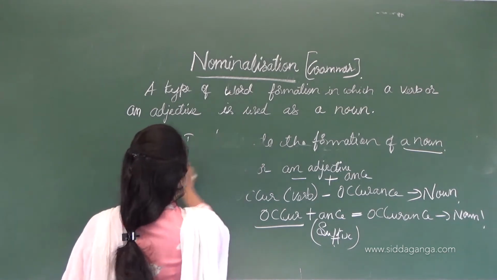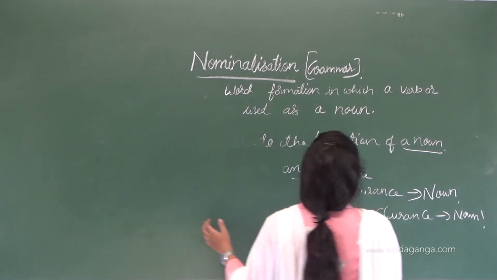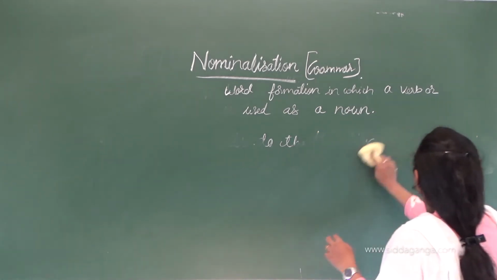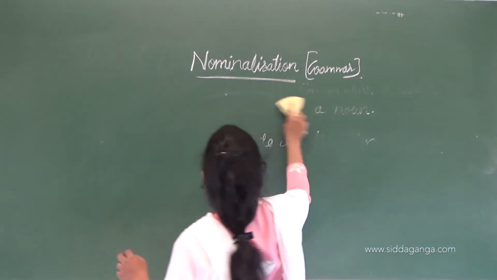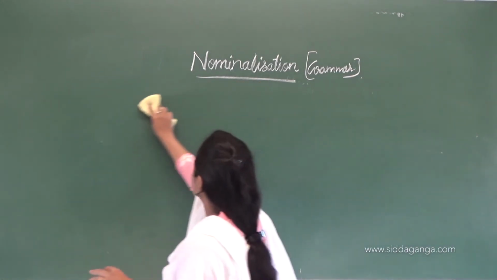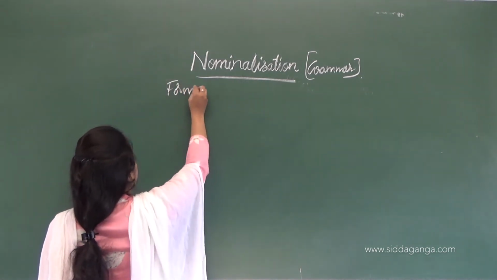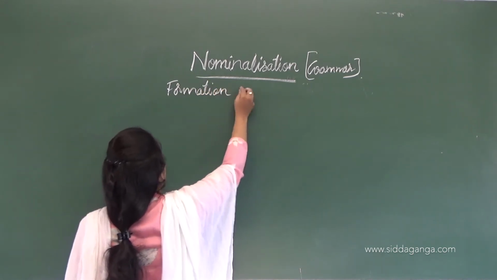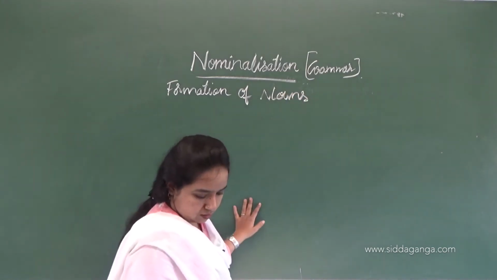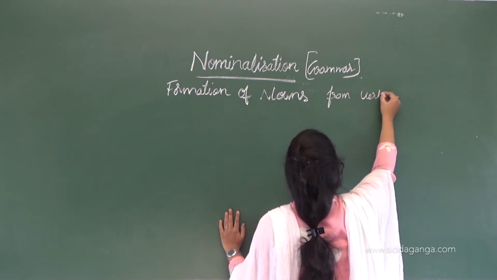Let's see the formation of nouns from verbs.